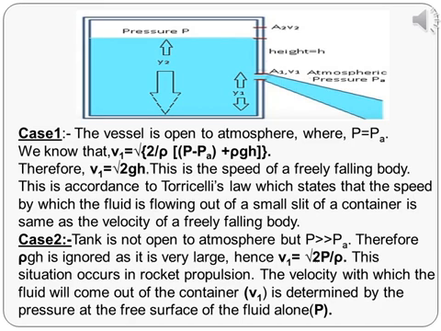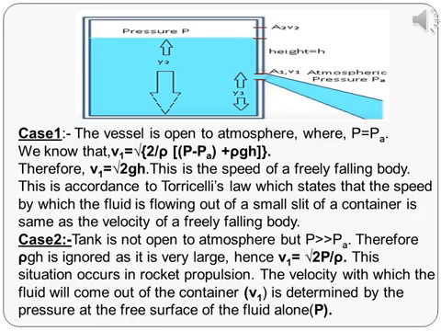And case 2 is the tank is not open to the atmosphere. Here P is very much greater than Pa, so Pa can be neglected. Therefore, rho G H is also ignored as P is very large. Hence, V1 is equal to square root of 2P by rho.